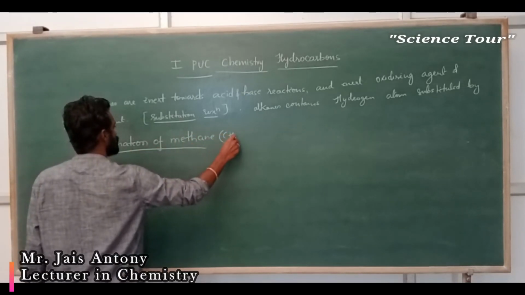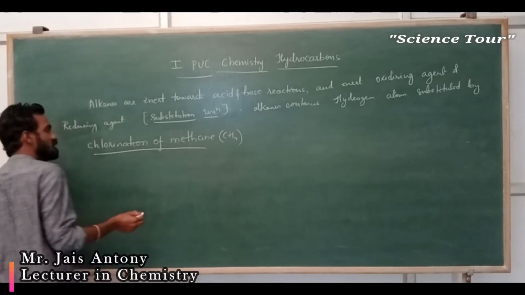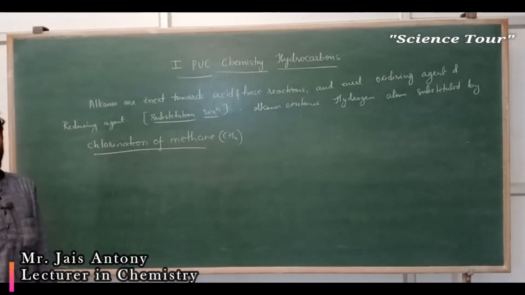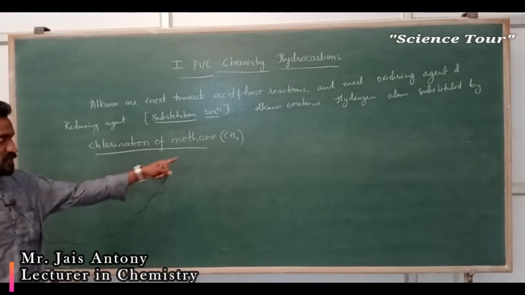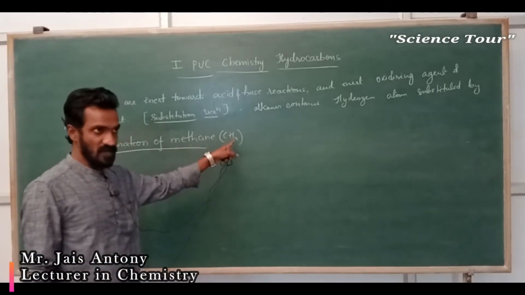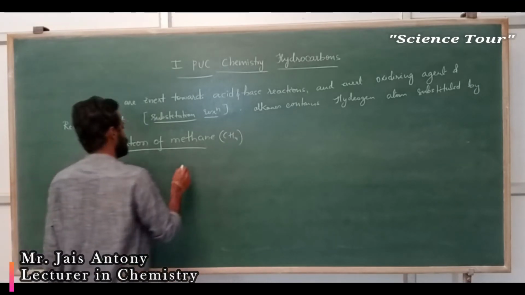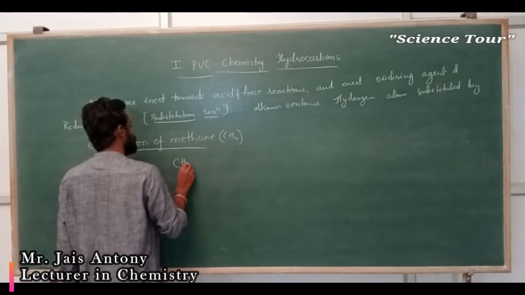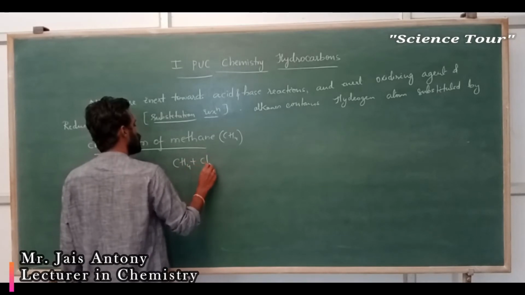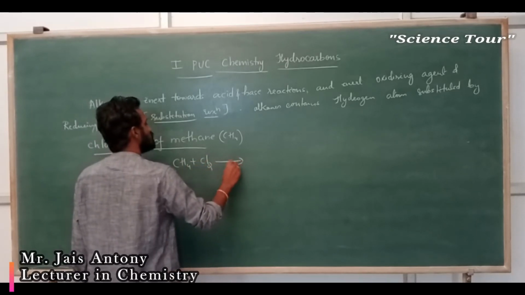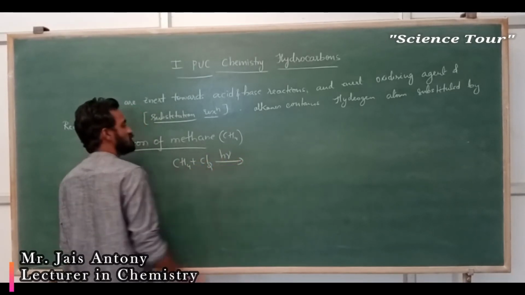Methane is nothing but CH4. Adding chlorine to methane is chlorination. That means methane contains hydrogen atoms, and one will get replaced by a chlorine atom. Understood? So methane is treated with chlorine molecule in the presence of sunlight, H nu.